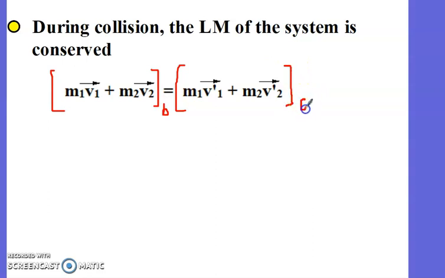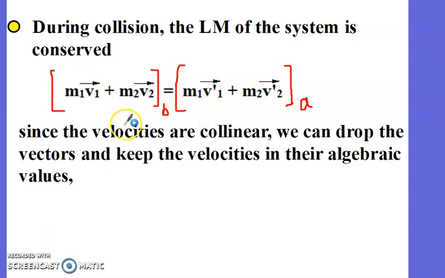So this is after. But you notice here, this equation is a vector equation. I cannot replace number. So what should I do? First of all, I have to get rid of vectors. But because the collision is head-on, means the velocities are collinear on x prime x, so I can eliminate the vectors. Clear?